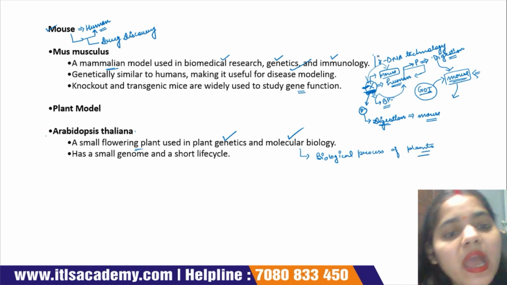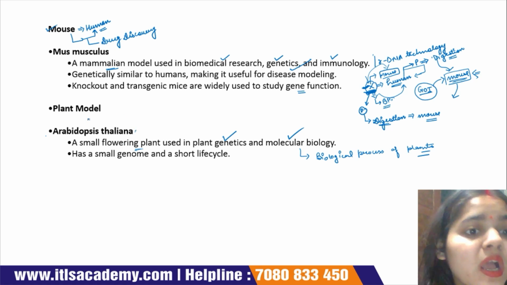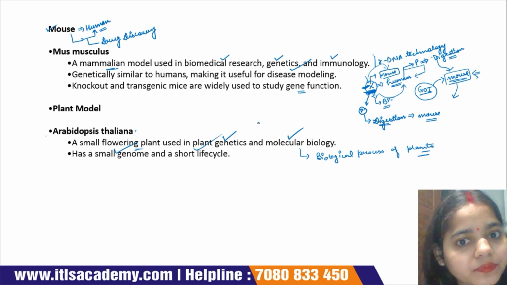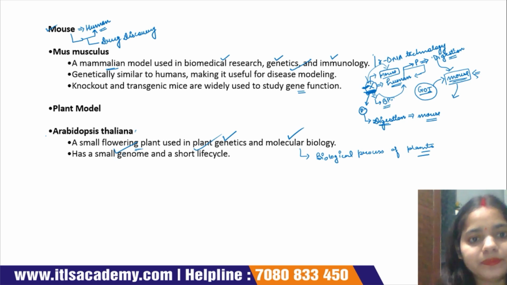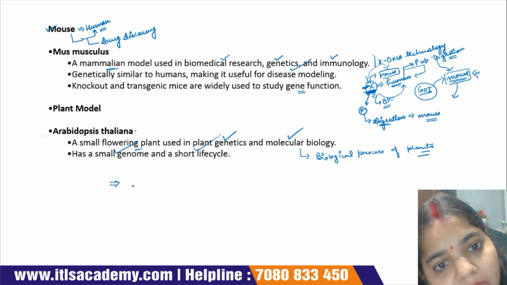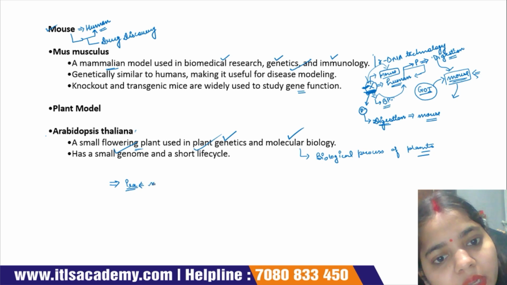Biological process of plants. The size of the genome is why we use this plant as a model organism, because the genome size of this plant is small and the life cycle of this plant is also short. In the case of plants, Mendel's experiment on pea plant is also an example of a model organism or model plant.